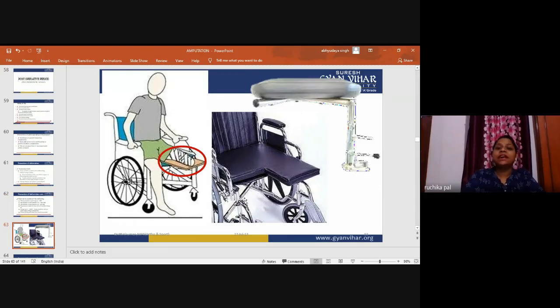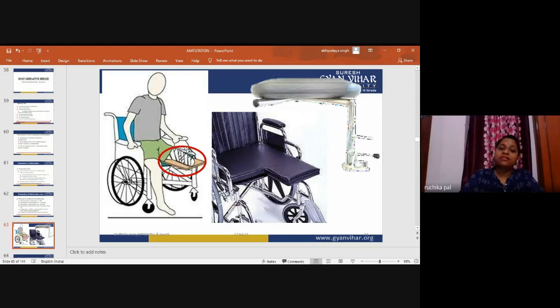You can see in the diagram the modified wheelchair which is used for the ambulation of the below knee amputation patient, or for above knee amputation, as the stump is rested on the board. If the patient has a wheelchair, we will add a wooden plank.